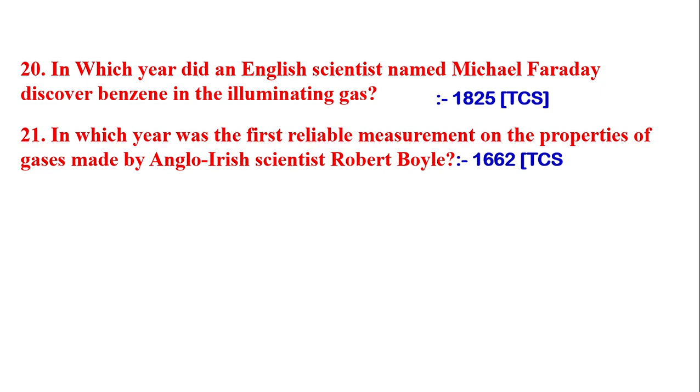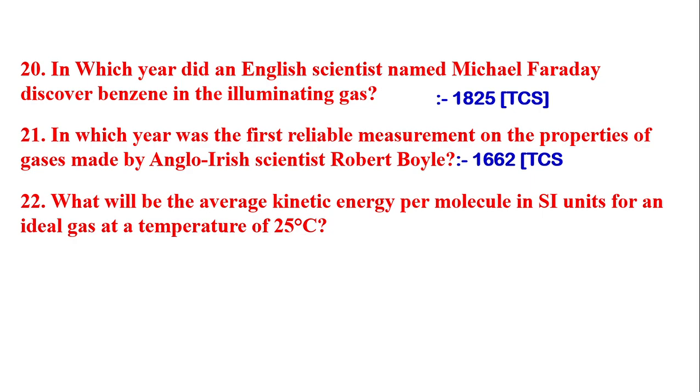1662. Next question is, what will be the average kinetic energy per molecule in SI unit for an ideal gas at a temperature of 25 degrees Celsius? The answer is 6.17 × 10^-21 joule.